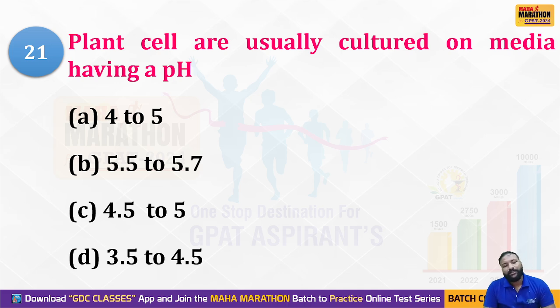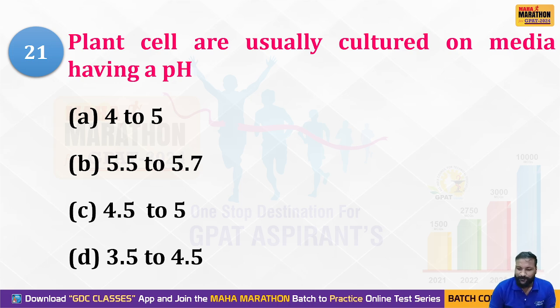Coming to the next one, according to the plant tissue culture technique, plant cells are usually cultured on media having a pH of 4.4 to 5, 5.5 to 5.7, 4.5 to 5, or 3.5 to 4.5.